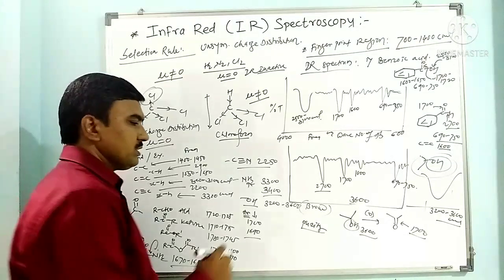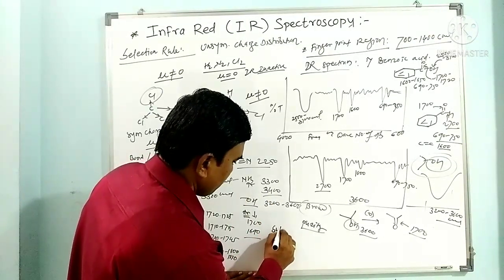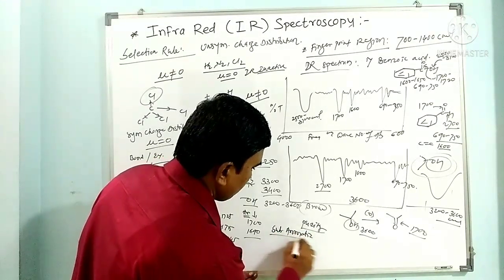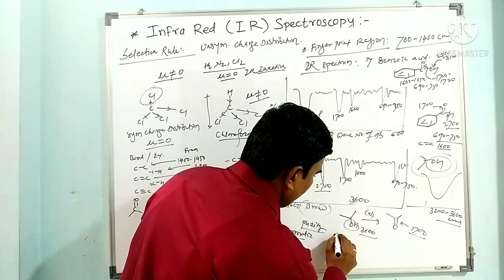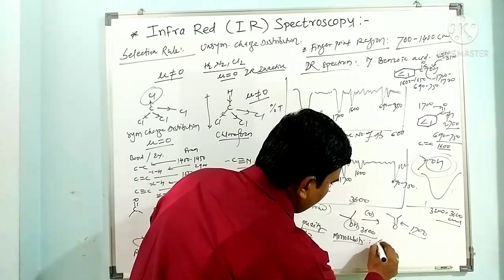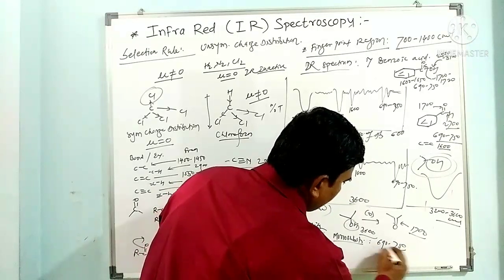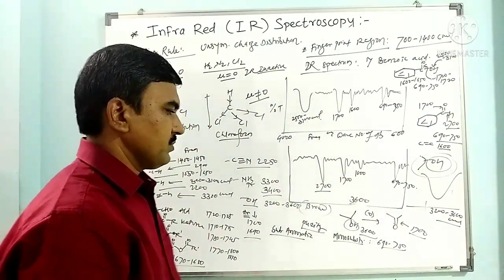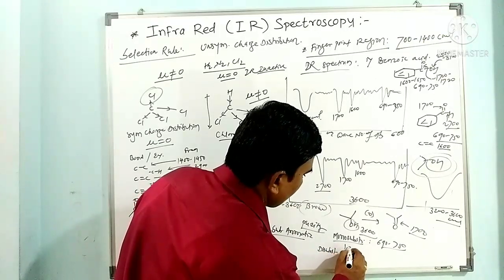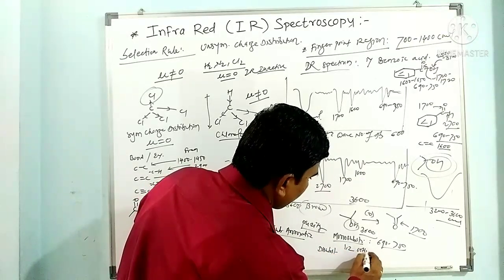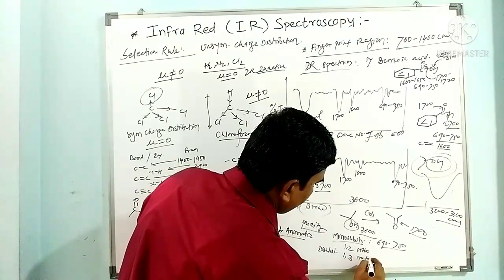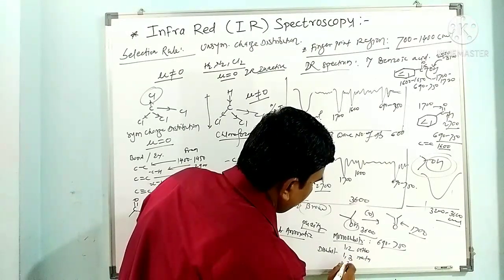And most important is the substitution pattern in aromatic compounds. How? When we have a mono-substituted compound, we get peaks at 690 to 750. In case of di-substituted compounds, 1,2-di, that is ortho; 1,3-di, that is meta; and 1,4, that is para.